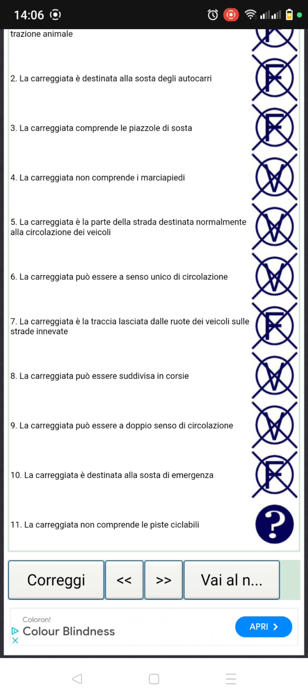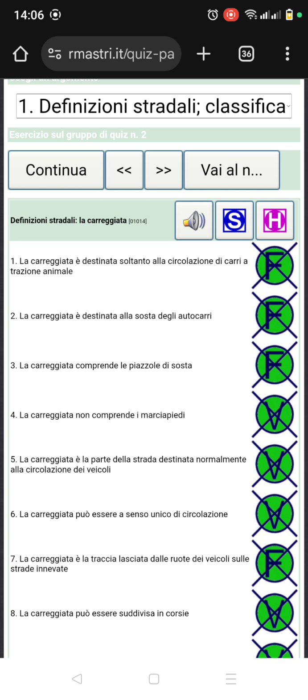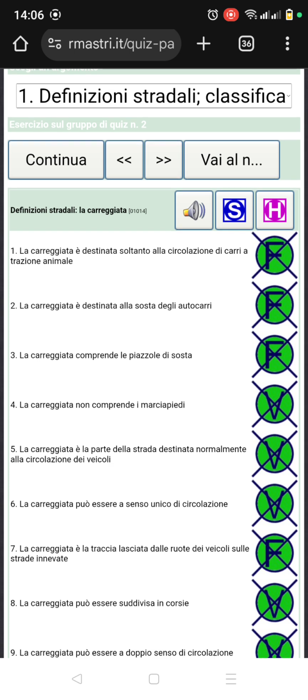So number 11, la carreggiata non comprende le piste ciclabili. Yes, it's very true. The carriageway does not include the lane reserved for bicycles, because it's part of the road, but it's not part of the carreggiata, and it's true. So let's correct it and see how it goes. Everything is very, very clear.